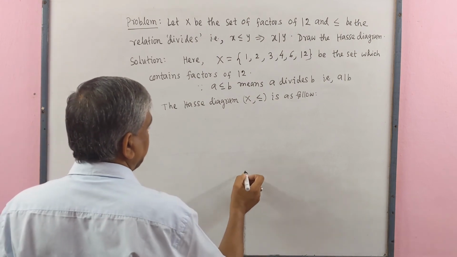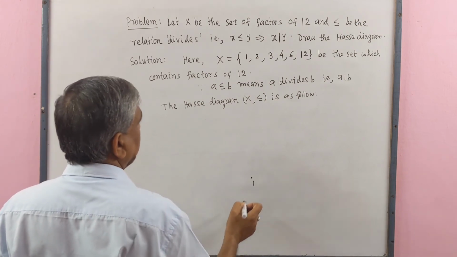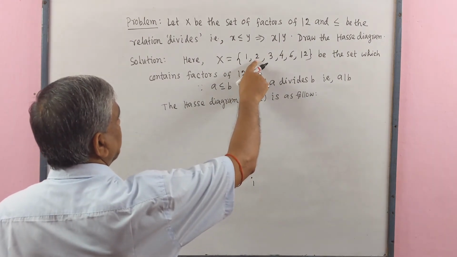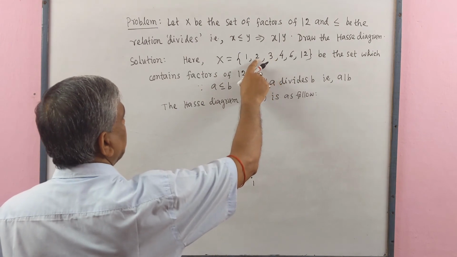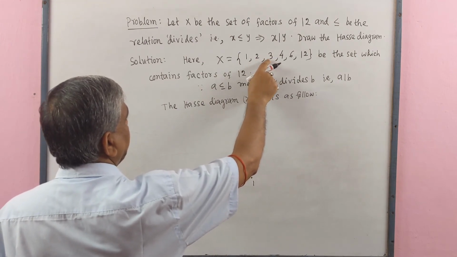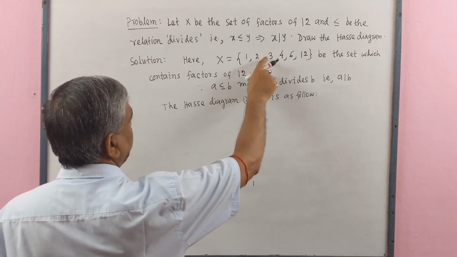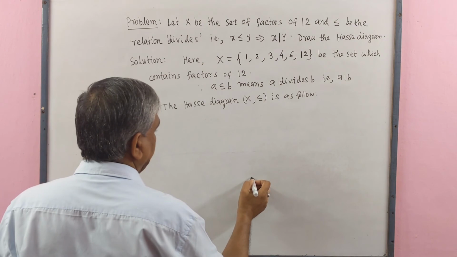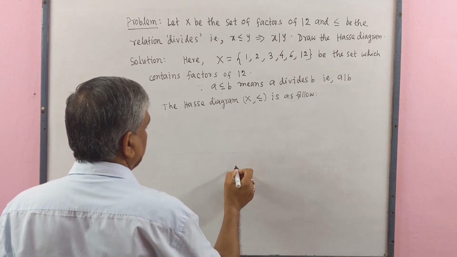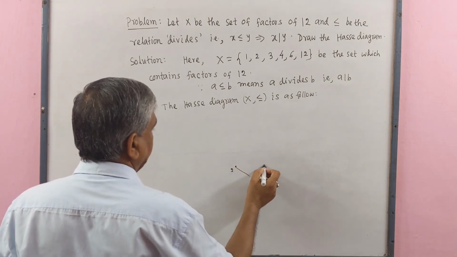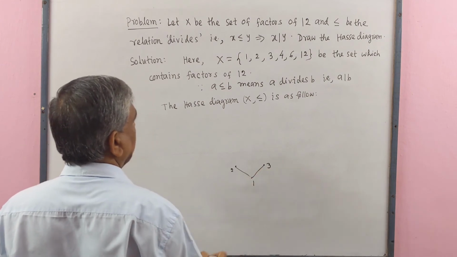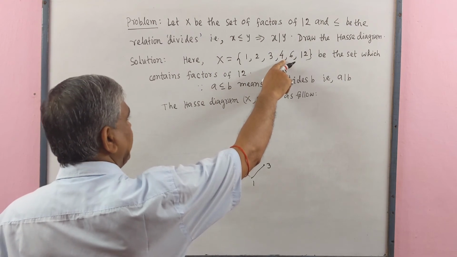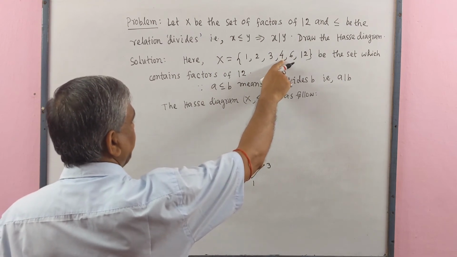So we first write 1 here. 1 divides 2 and 1 divides 3, but 2 and 3 are not comparable because 2 does not divide 3 and 3 does not divide 2. So we write this side 2 and this side 3.